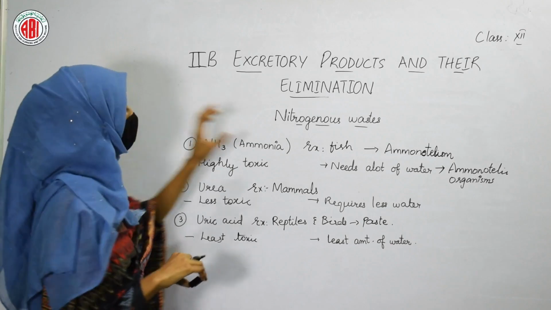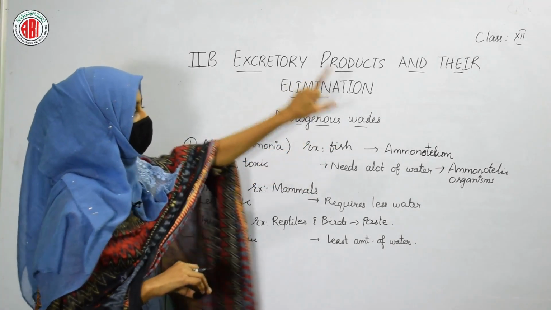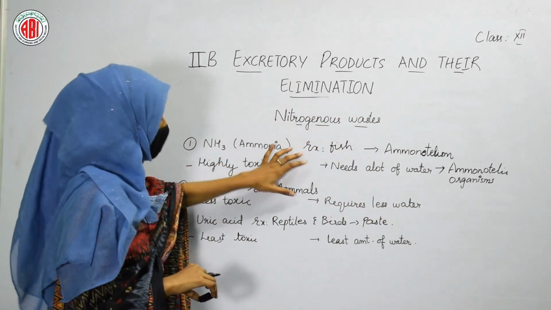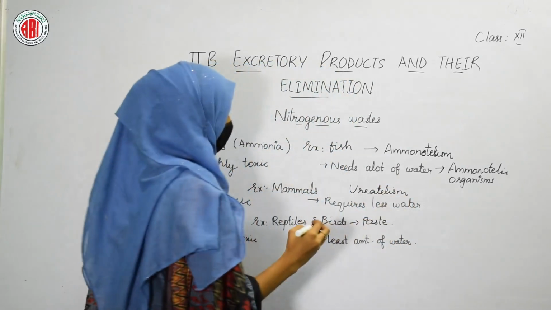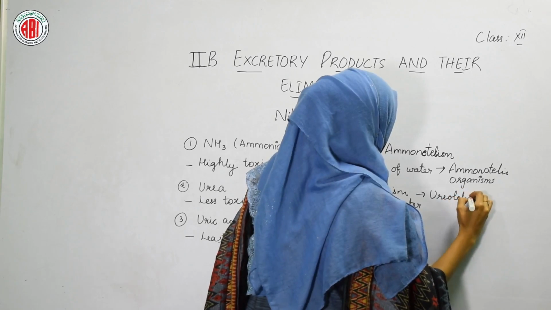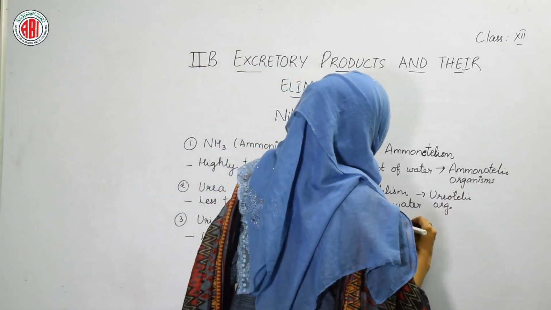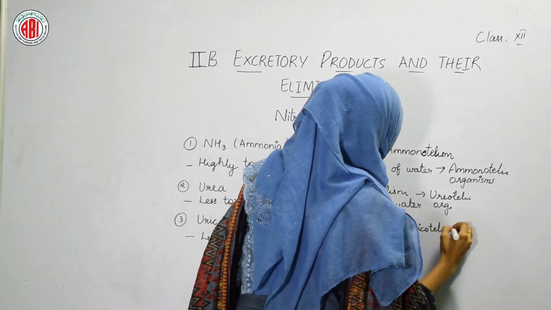So ammonotelism takes place in ammonotelic organisms. Here we can take the example of fish. Ureotelism takes place in the human body, and we call these organisms ureotelic organisms. And the last one is uricotelism. So uricotelism can be seen in reptiles and birds.